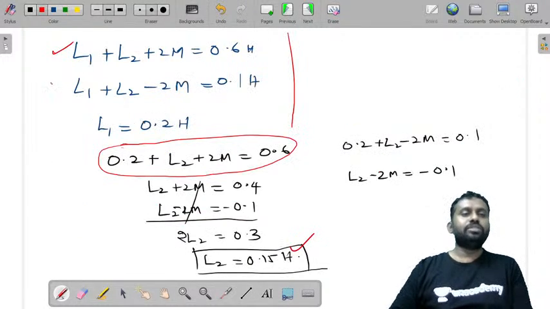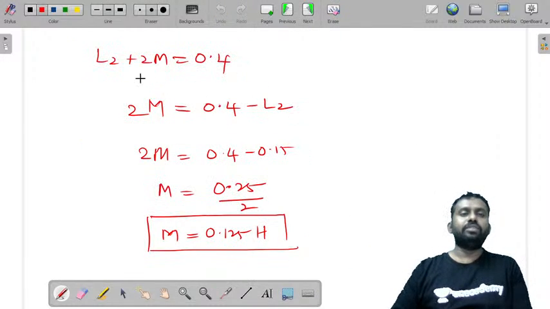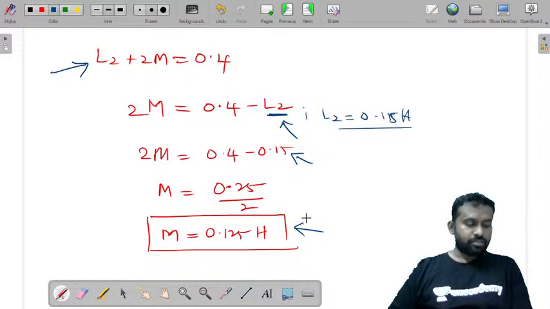Simplifying these two by substituting the known coil value, you get L2 is equal to 0.15 Henry. If you substitute this L2 value in the other expression, you get the M value as 0.125 Henry.